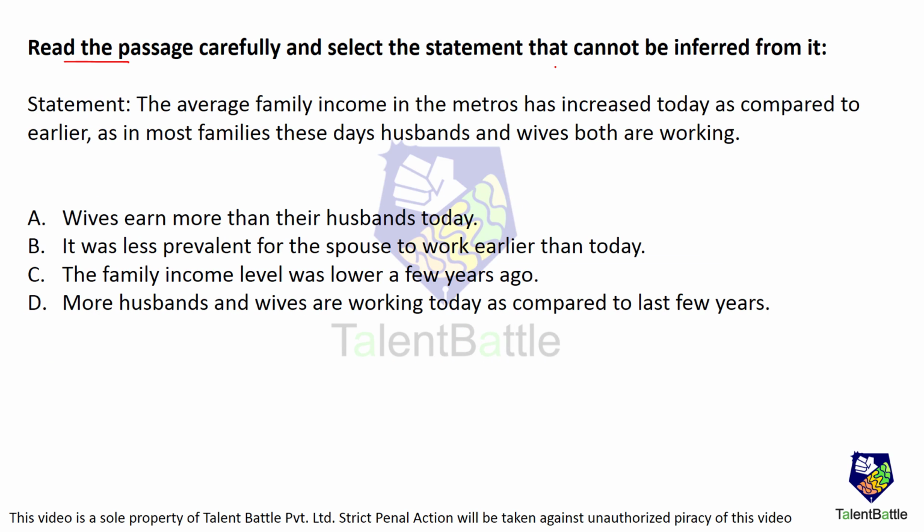Read the passage carefully and select the statement that cannot be inferred from it. Statement: the average family income in the metros has increased today as compared to earlier, as in most families these days, husbands and wives both are working. Wives earn more than their husbands today. Nowhere has it been mentioned that wives earn more than husbands or husbands earn more. So this is one option which cannot be inferred.